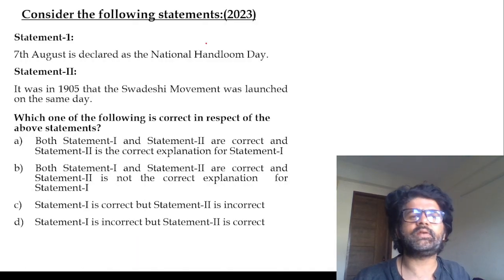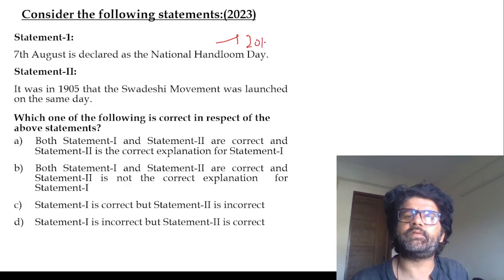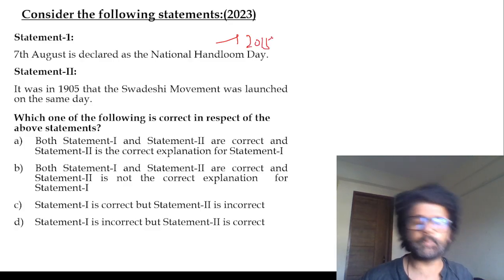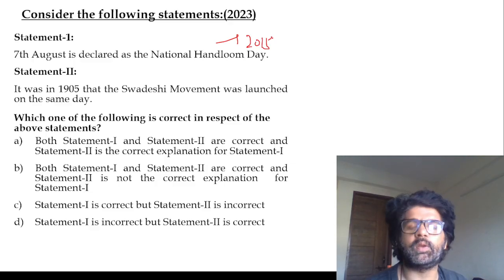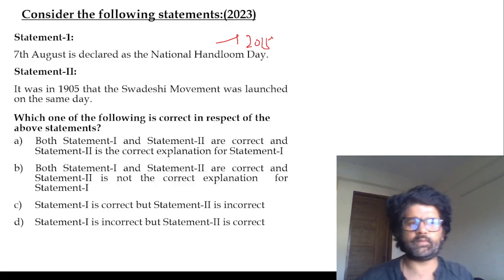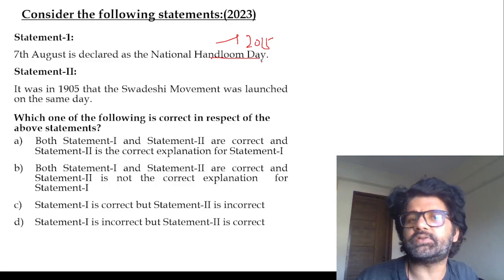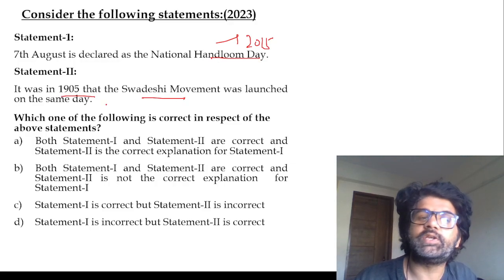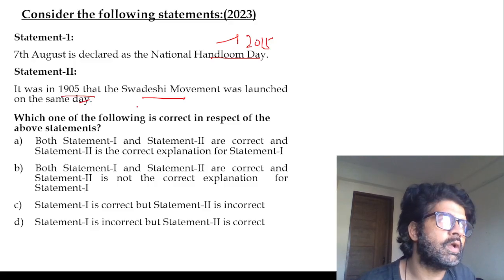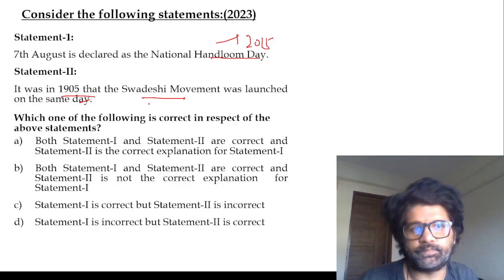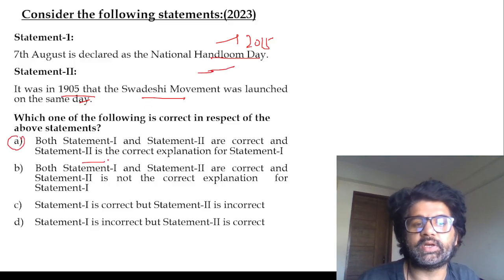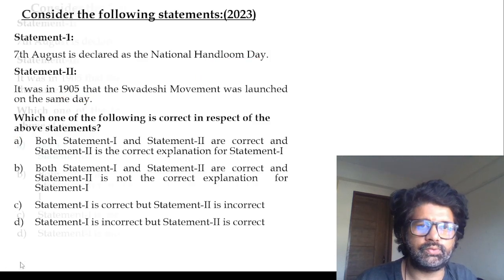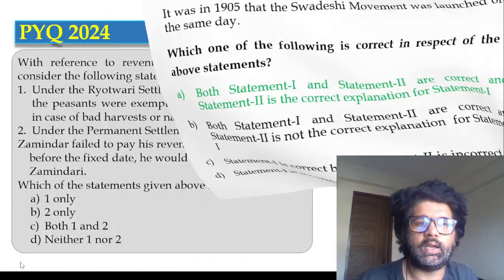7th August, yes, I think in 2015, 1 year after India entered into Amrit Kal, and many people say India got independence in 2014 because we had nothing before 2014, according to many people. So 7th August, from 2015, was celebrated as National Handloom Day because on the same day, the Swadeshi movement was launched, and it was all about promotion of indigenous goods. So yes, that's why it is celebrated as National Handloom Day. Both statements are correct and statement 2 is a correct explanation. Really good. Amrit Kal.